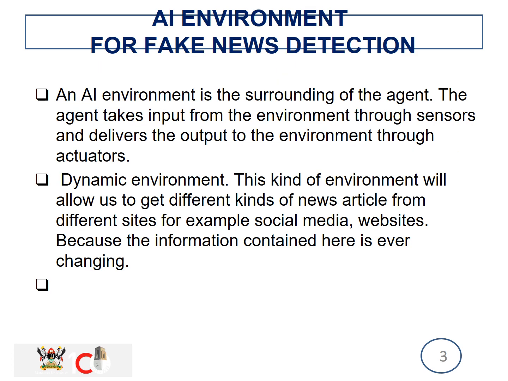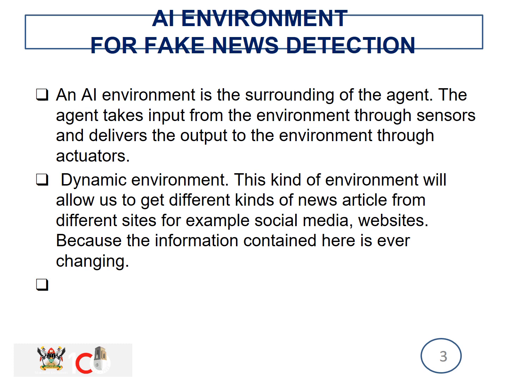When we talk of the environment that my project will be working on, before you can start explaining, you need to understand what an AI environment is. An AI environment can just mean the surrounding of the agent.